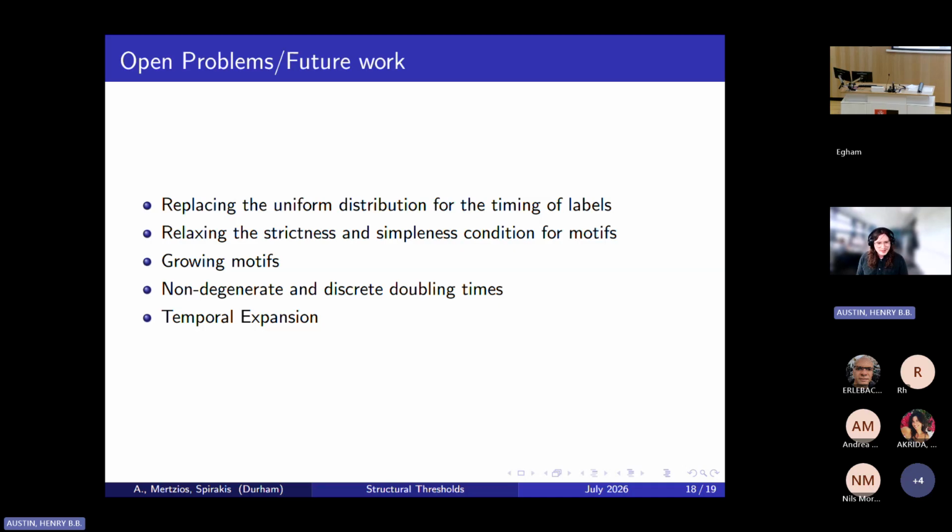And then finally, and perhaps the most vaguely, but also maybe the most importantly, we ended up using doubling times because we don't have a really good notion of temporal expansion, at least that we know of. I think this would be very useful for both the analysis of random temporal graphs and the design of randomized temporal algorithms. If anyone has any ideas in this direction or knows of any work in this direction, please let me know, either after the talk or offline, because I think this is a really important question.